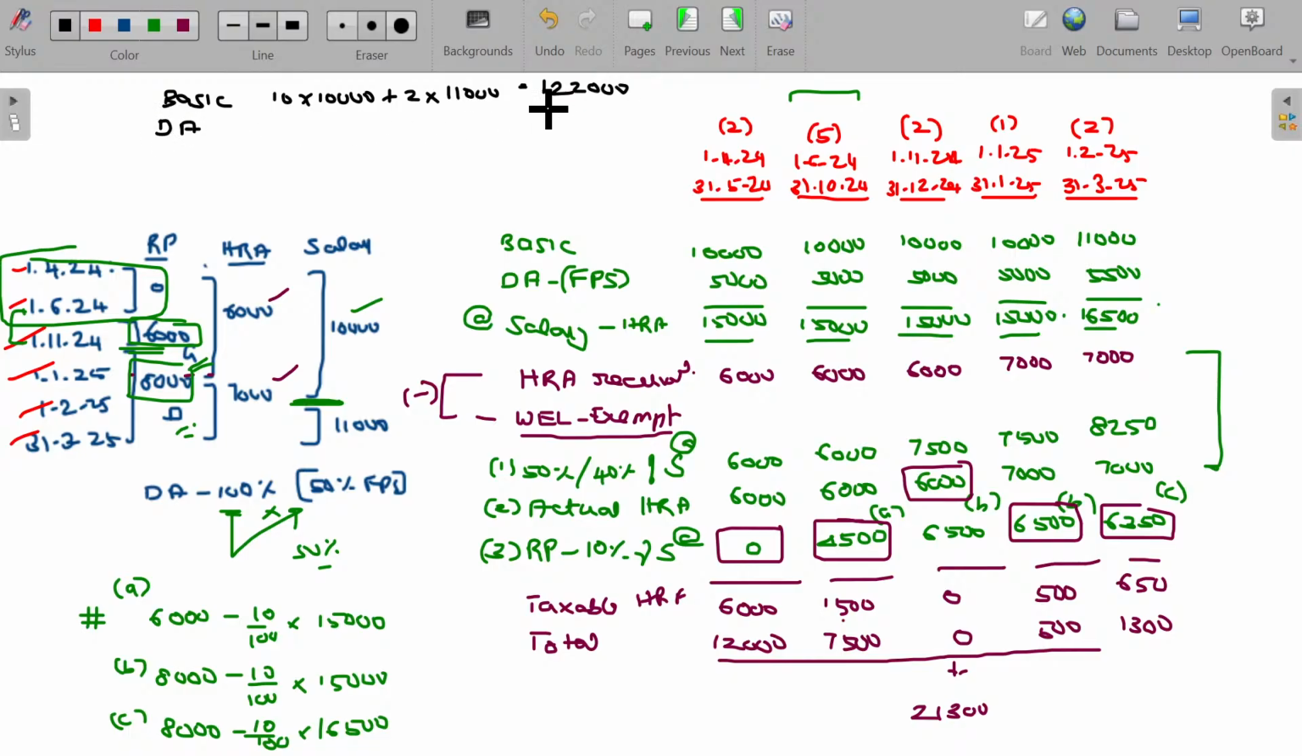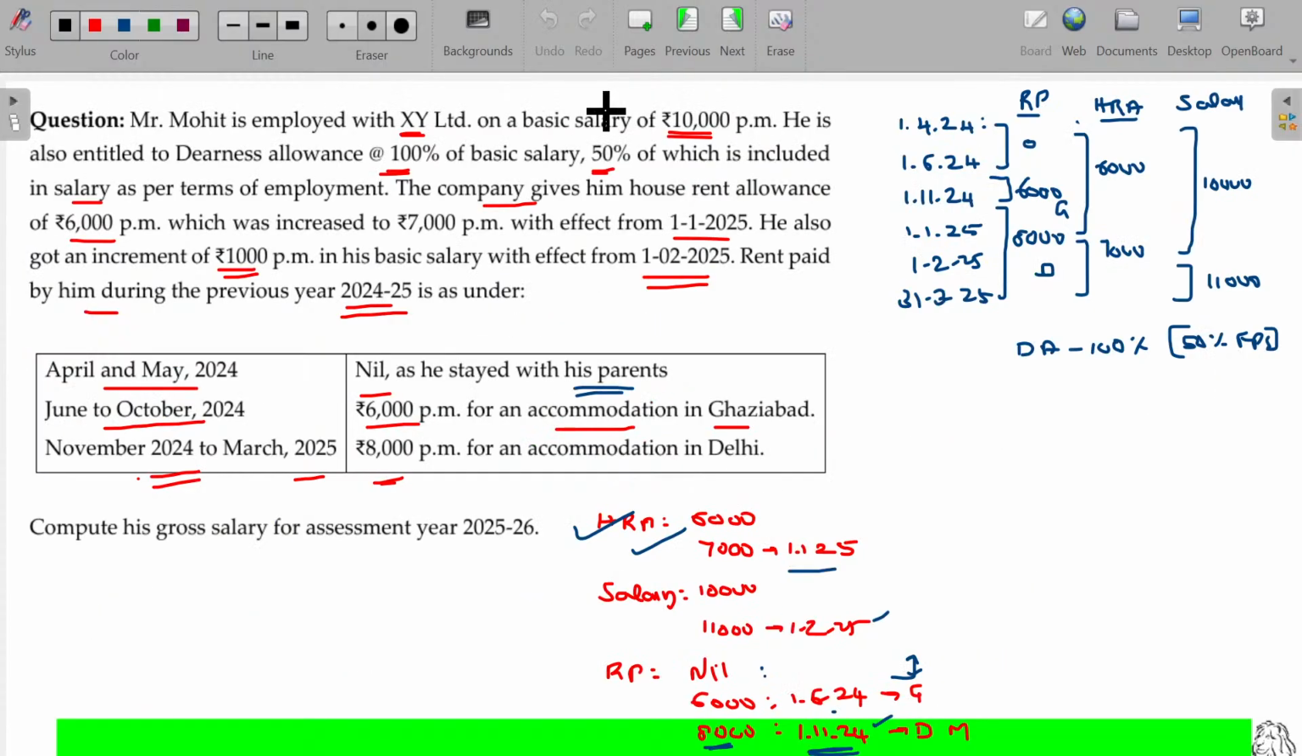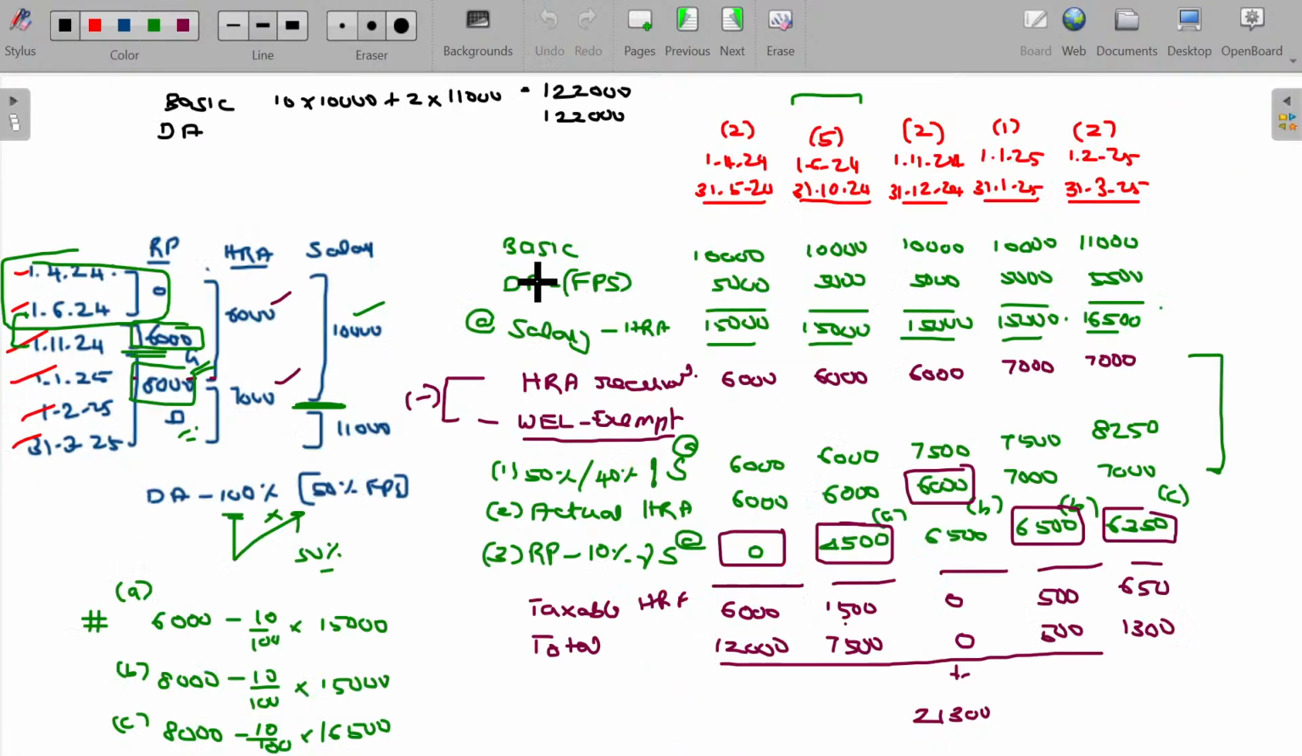DA being 1,22,000, 100%. Apart from that, no other allowances, right? DA is the only allowance. Taxable HRA in this case being, refer to the calculations, 21,300. Gross salary for taxable purposes being 2,65,300.